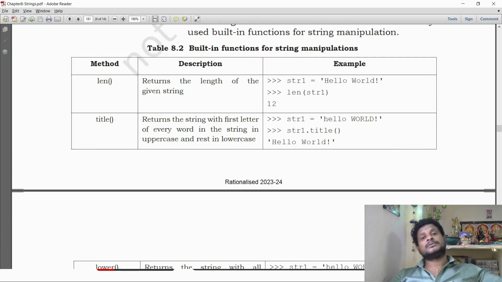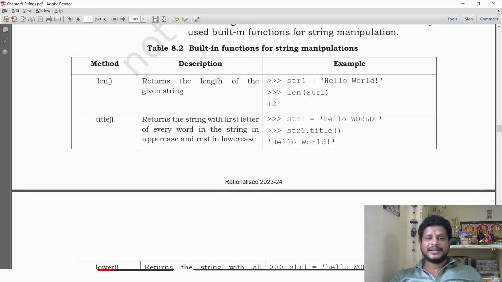Until now we haven't seen this, because only now do we see the definition of the len function, but this definition would have come before, when we looked at the basic string fundamentals. Len function, what are the things given in the open close bracket? You don't say len open close bracket parenthesis. No, this is known as a method or function. Just say it is a method or function.